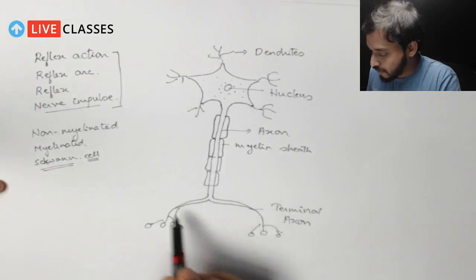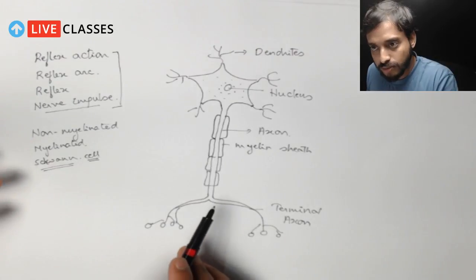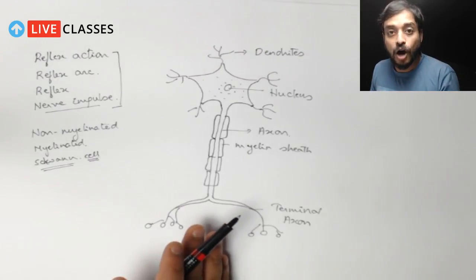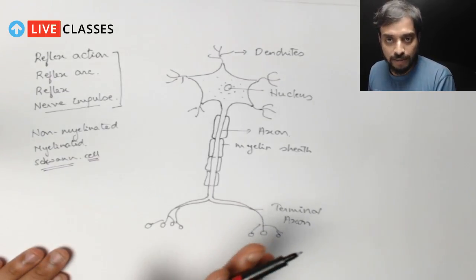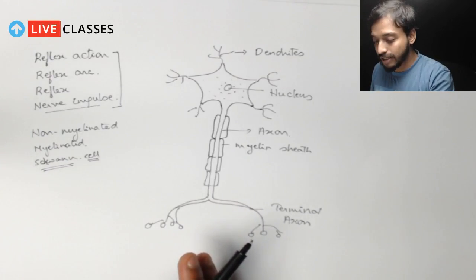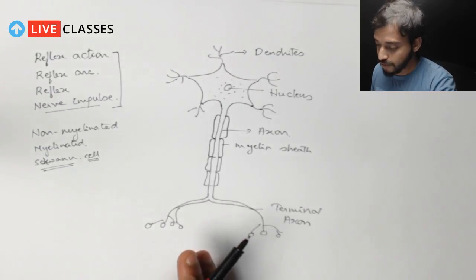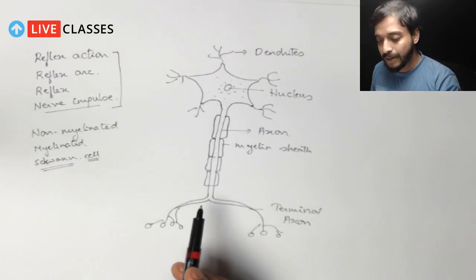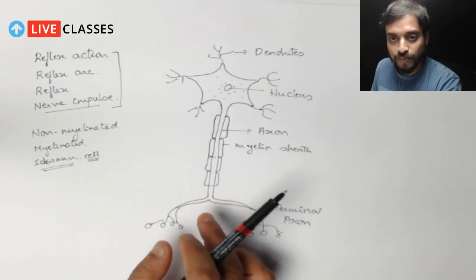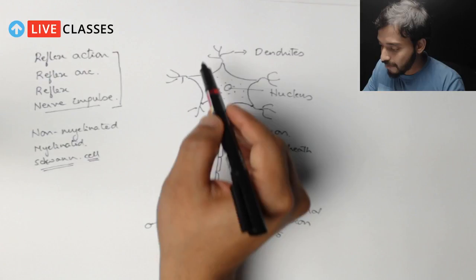Now, this is very important. Please take a look at this structure once more, because we are going to use this structure in order to understand how the transmission of neurons happen. Now, let's start an actual discussion with the reflex action. Okay, so we'll talk about the reflex action over here. So you understand, whatever is being transferred in this neuron, it is being transferred via this path.